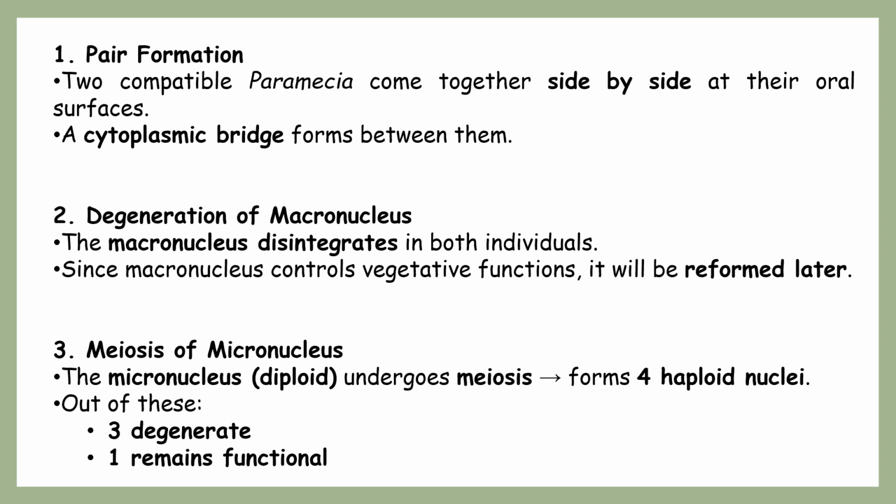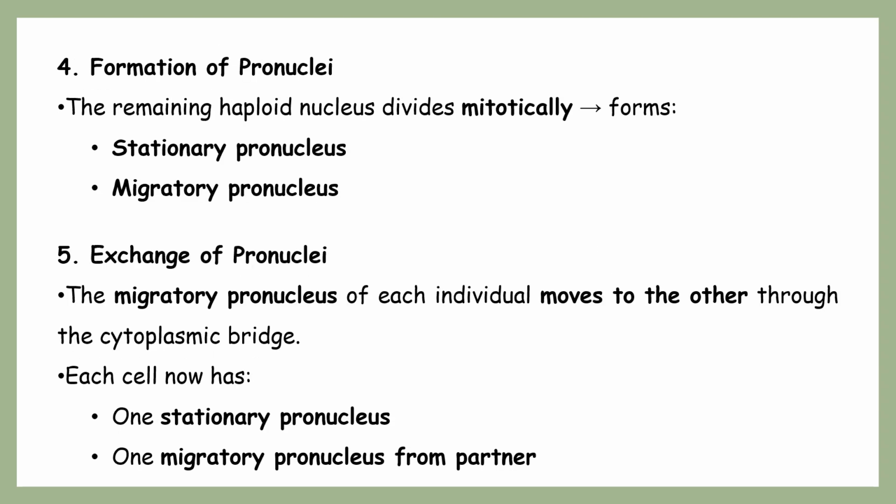Among these four haploid nuclei, remember that three degenerate completely. Only one haploid nucleus in each Paramecium stays, which remains functional.